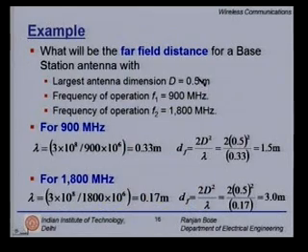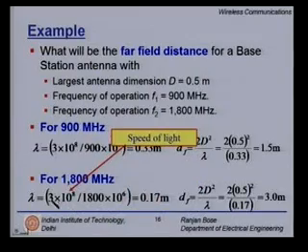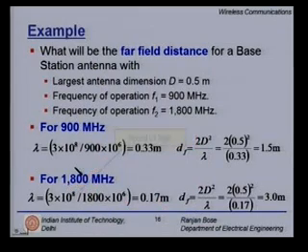But as long as my physical dimension d is 0.5 meters, I have no business with the gain. The gain will come automatically when you put in the physical dimension in terms of the effective aperture of the antenna. Those are separate issues. But the distance, the Fraunhofer distance, is dependent only on this largest dimension and the wavelength, nothing else. So this 3 into 10 to the power 8 we are using as the speed of light.